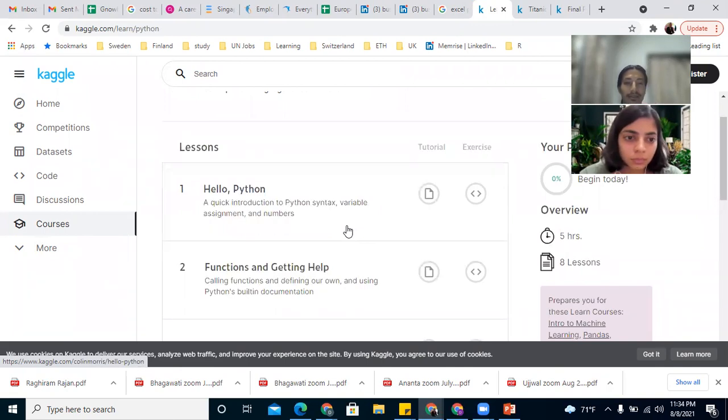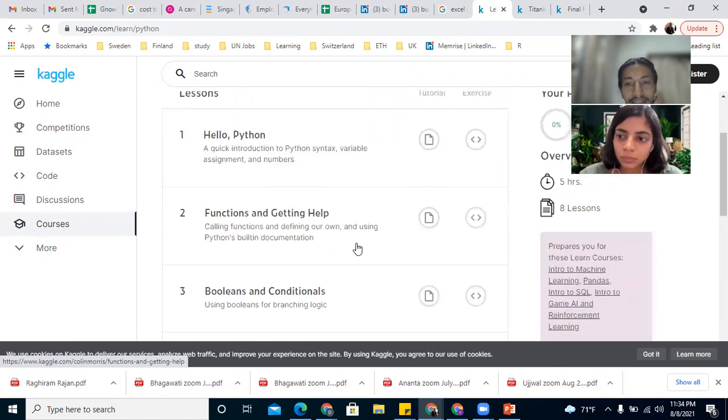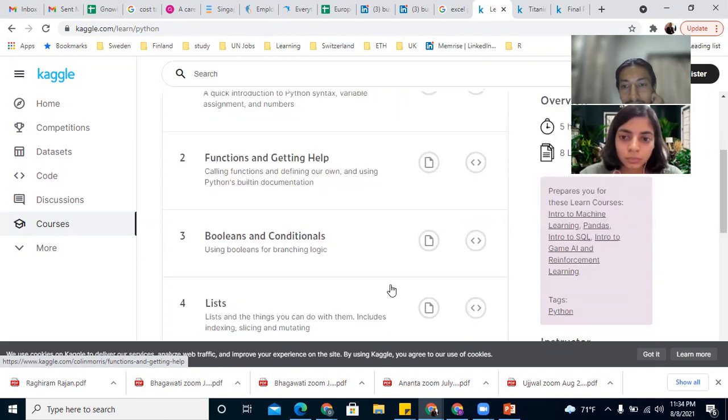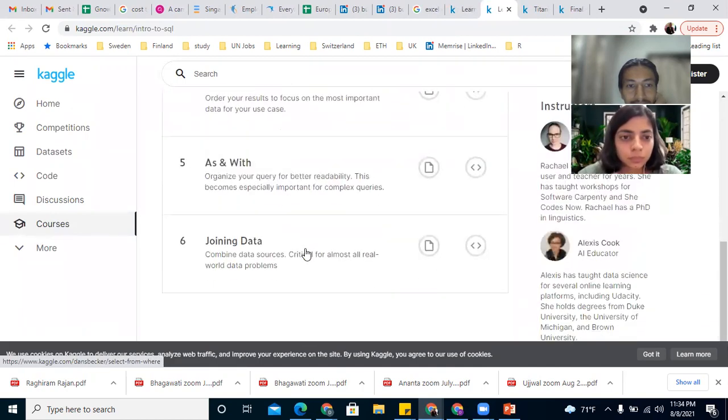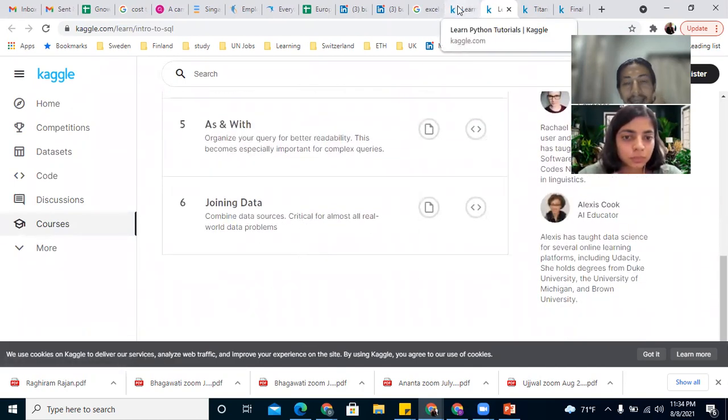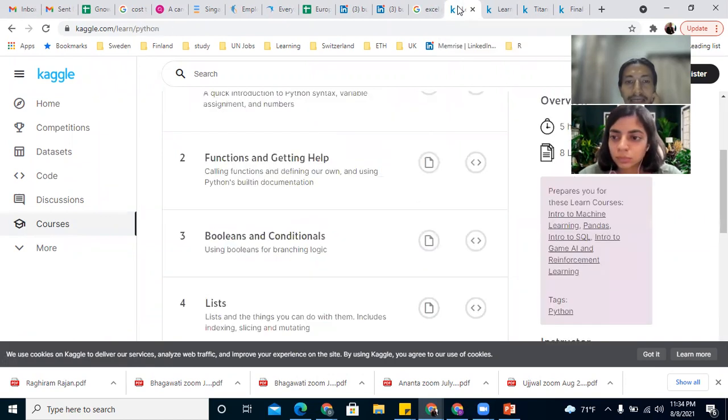Kaggle's Python course is also great content, and it's a lot more interactive, and good to learn. You can also go to Intro to SQL. SQL is very easy to learn. It's more like the English language. Just type, select some table, select some rows, put in a condition, and then work on the analysis.